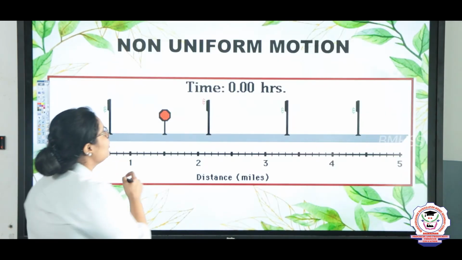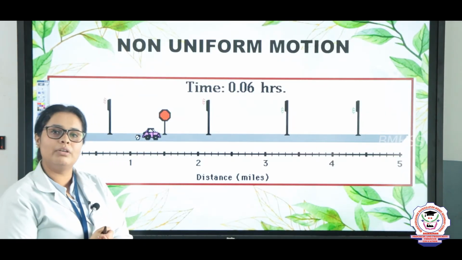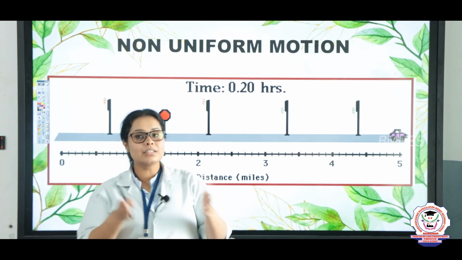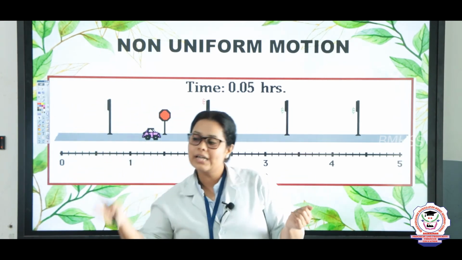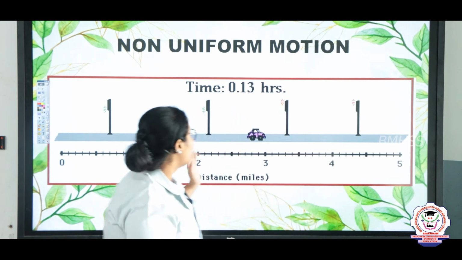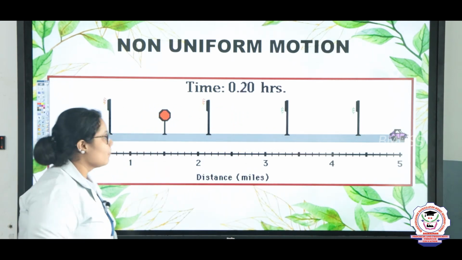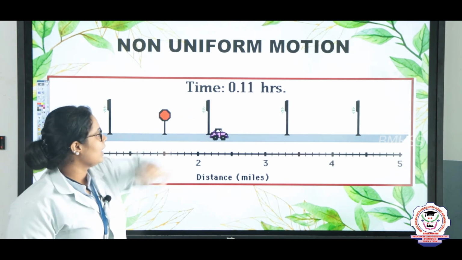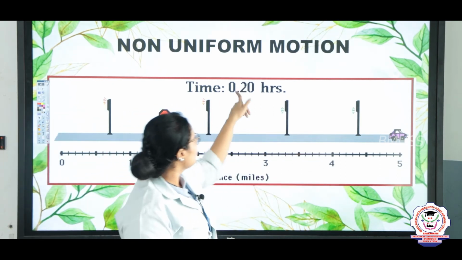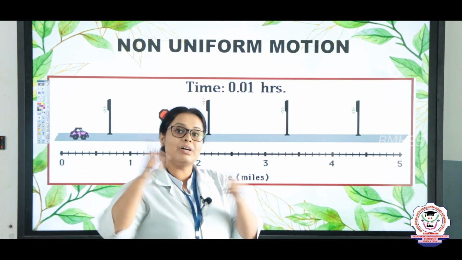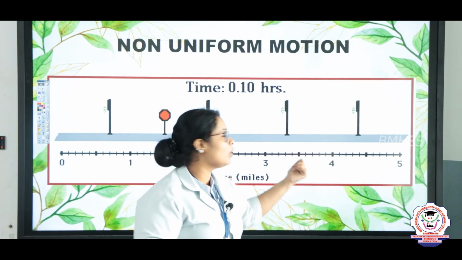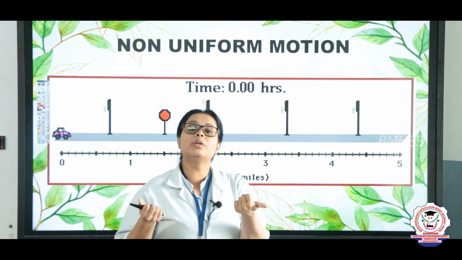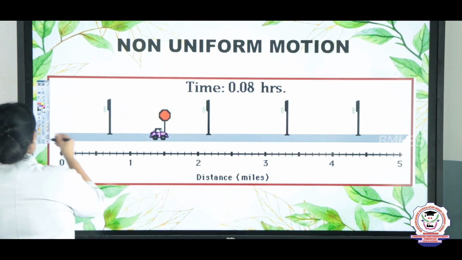Now let's see what a non-uniform motion is. There is only one difference here, children: the distance will be the same, but the time taken will be different. For example, the car is moving, right? The car will move from 0 to 2 in 9 seconds. Then from here to here, it takes 10 seconds. So first it was 9 seconds, then it was 10 seconds. There is a difference of 1 second, right? So this will be known as a non-uniform motion.